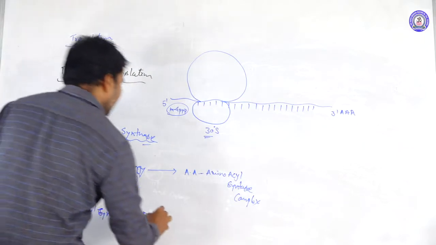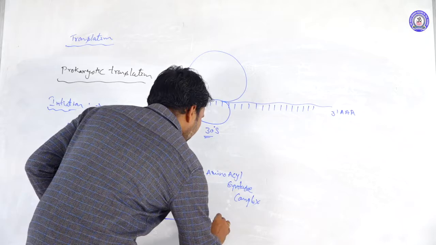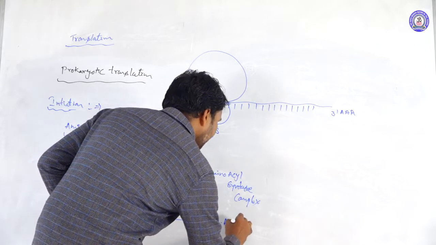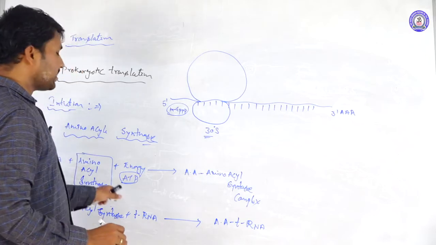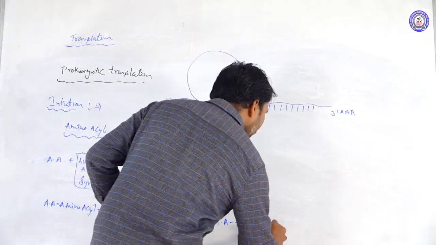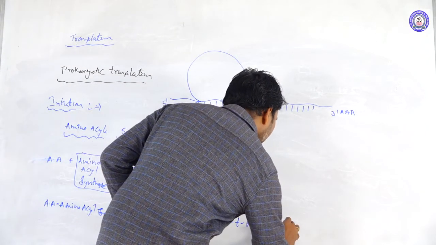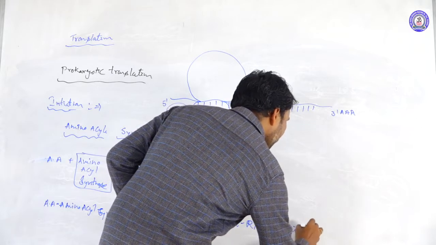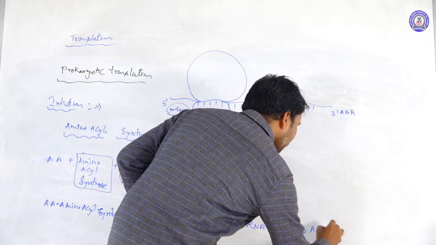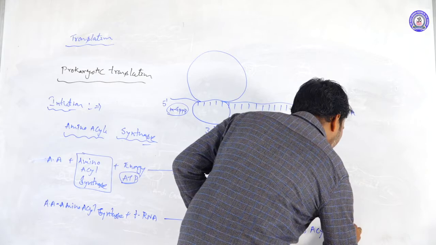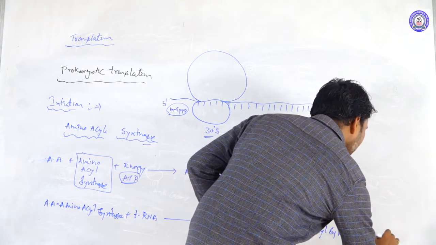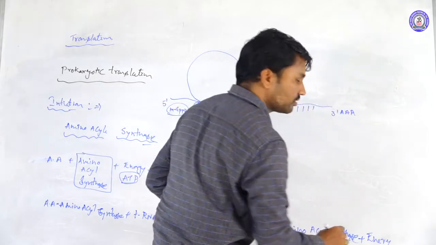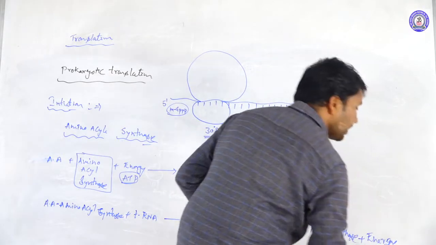Then the aminoacyl tRNA is formed. From this, the synthetase is removed along with energy liberation.